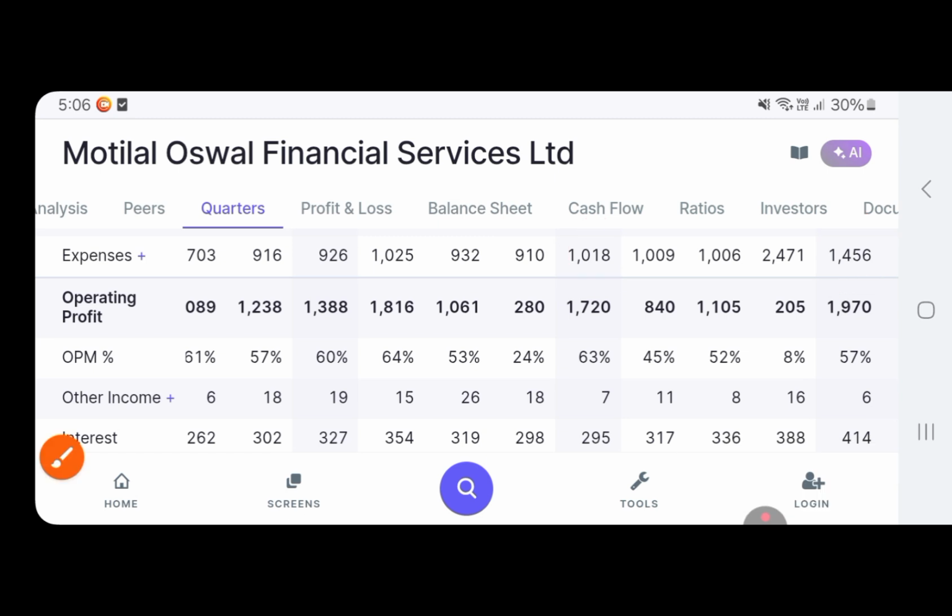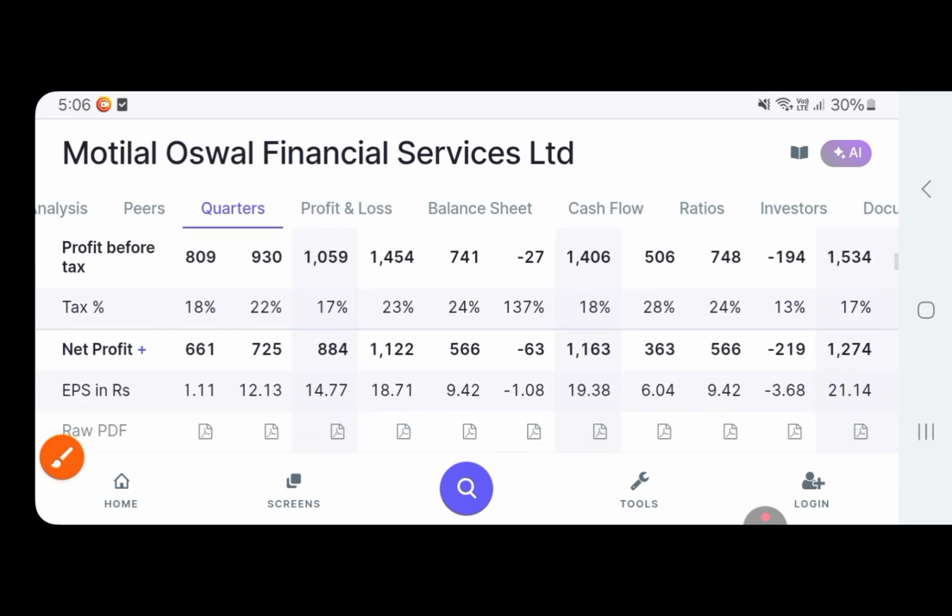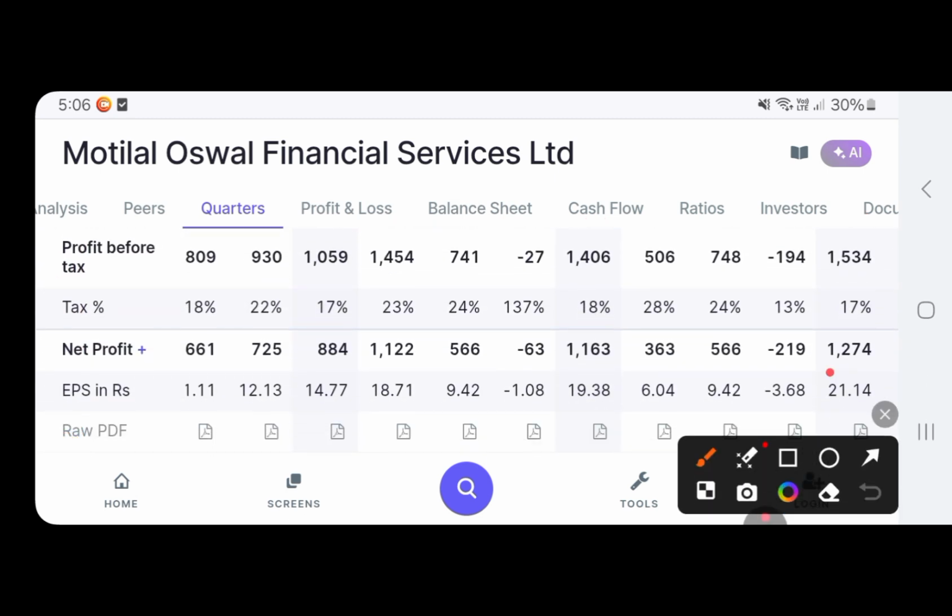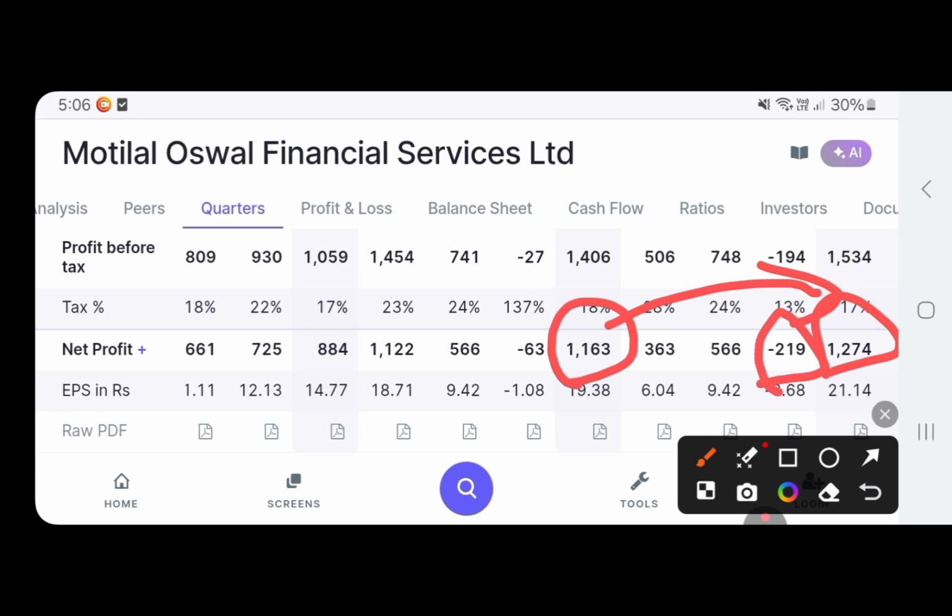So let's directly go to the profit. Net profit stands at 1274 crores in this quarter. In the last year, it was 1163, so you can see nearly a 20% rise in the profit. In the last quarter, it had posted a loss of 219 crores, so from loss to profit.